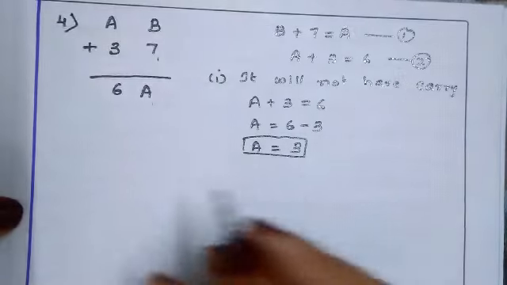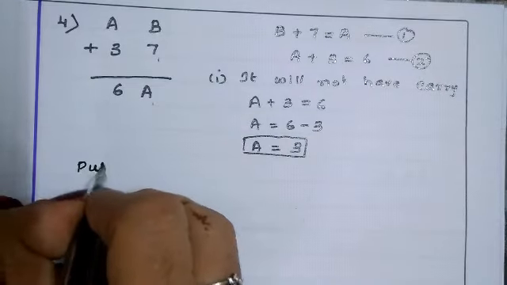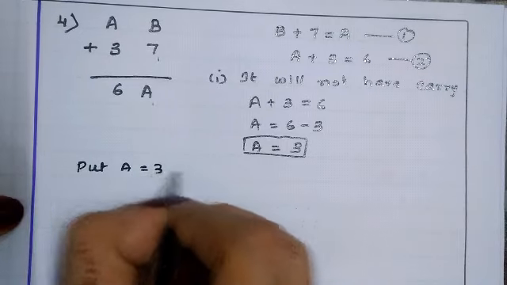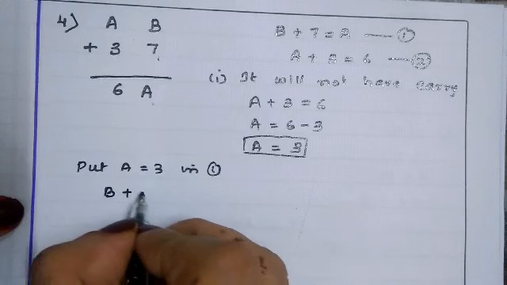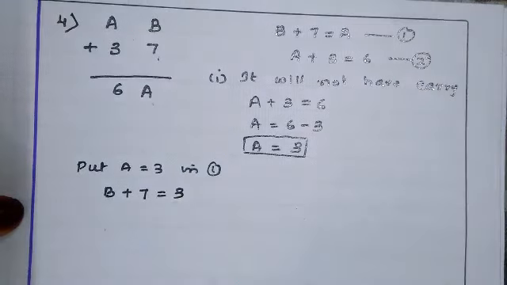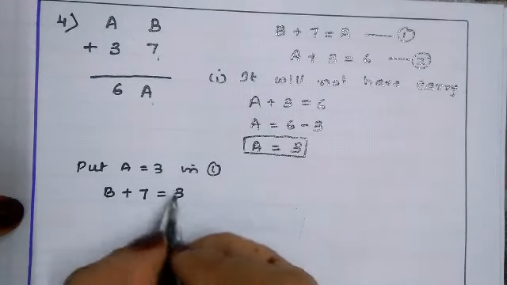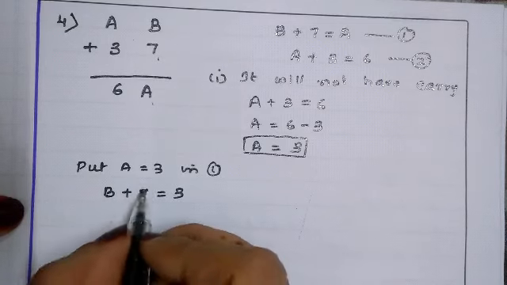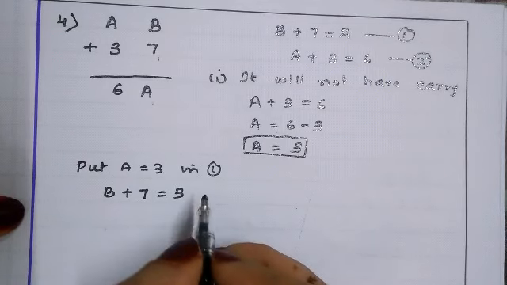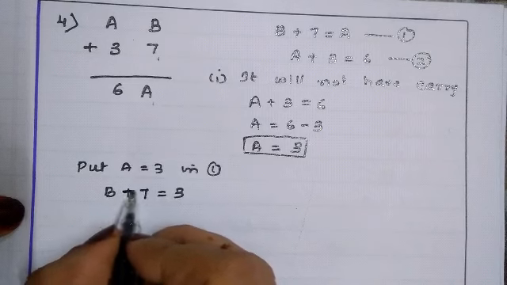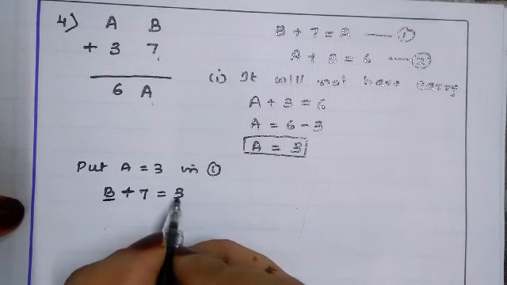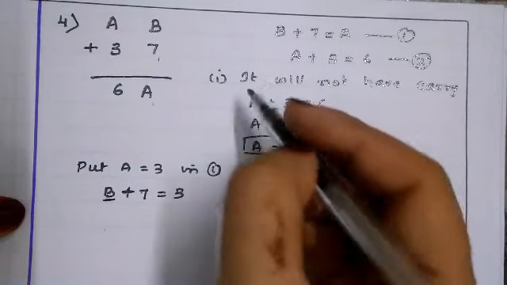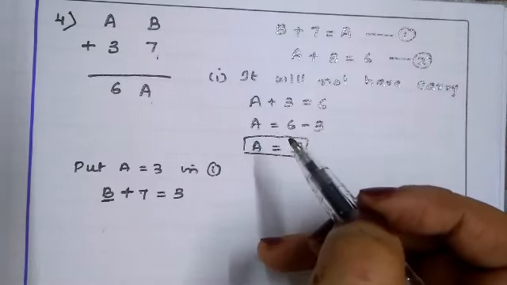A value we will substitute in 1. Put A is equals to 3 in 1. Okay. B plus 7 is equals to 3 is not possible. See if we take 7 this side it becomes minus. B में अगर हम कुछ 7 में कुछ ऐड करेंगे तो we are not going to get 3, right? So it will not have carry, it is not possible.